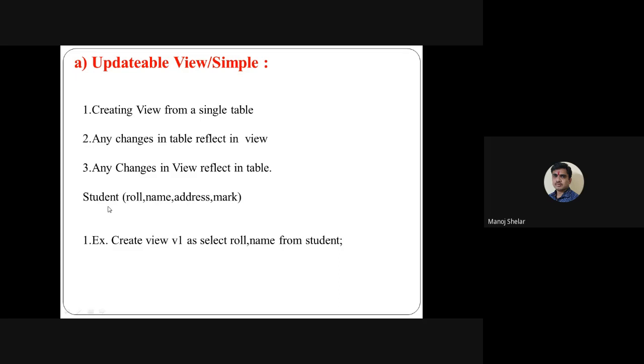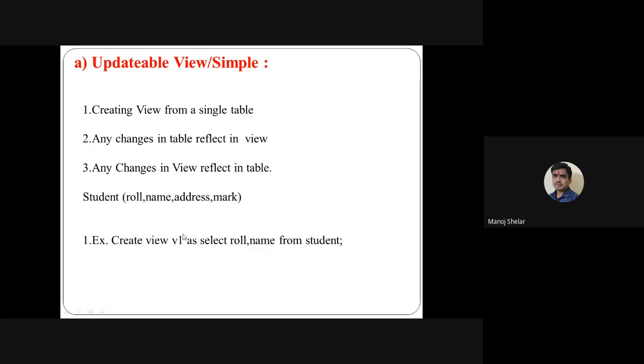The first condition of a view is that a table must exist, only then can a view be created. So at least one table is required, and using some attributes of this table, we design the view. It is simple. Create view v1, any name, suppose v1, as select roll number, name from student.